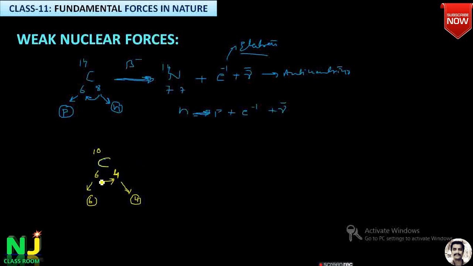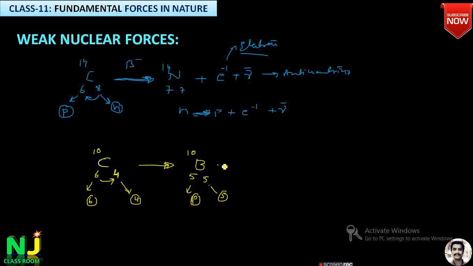So after conversion of proton into neutron, the element changes because it is a decay process. Carbon becomes boron 10. So 5, 5. Now look here. How many protons now? 5 protons. How many neutrons are there? The number of neutrons in this case is equal to what? 5. So now what happened?